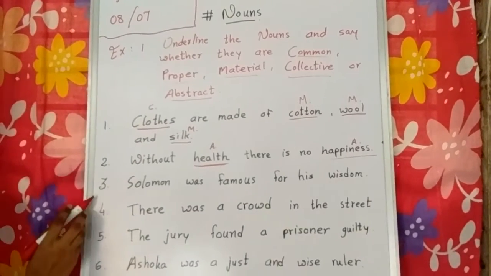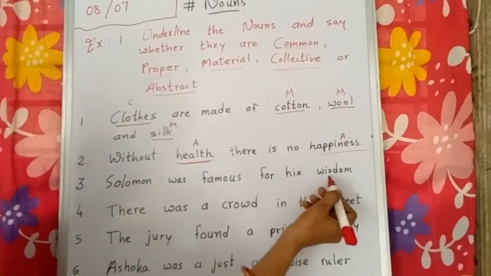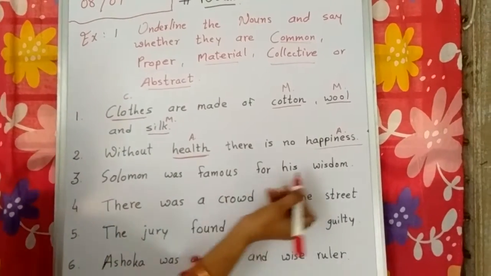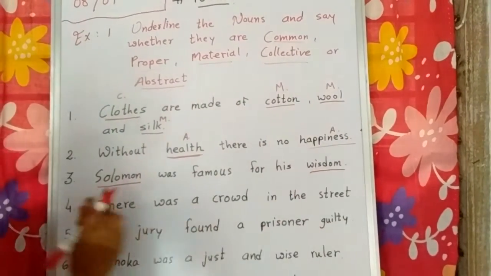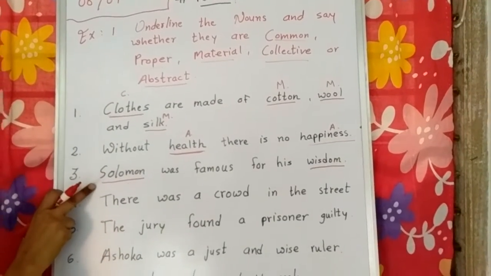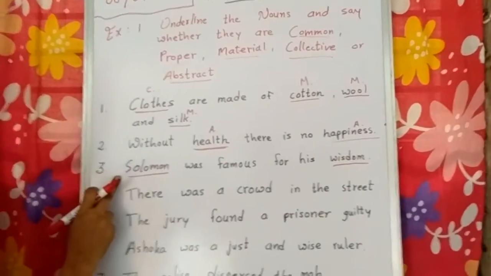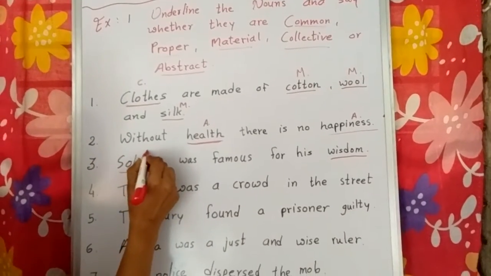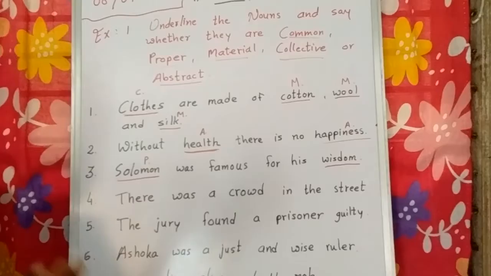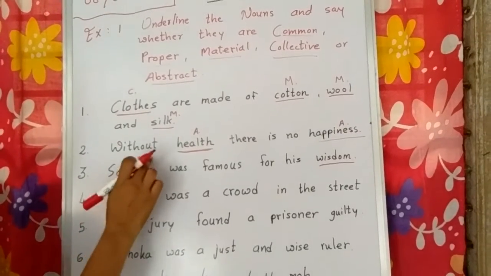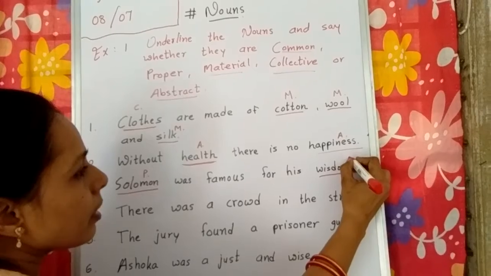Now third sentence: Solomon was famous for his wisdom. In this sentence there are two nouns, Solomon and wisdom. Here Solomon is the name of a person. So when there is a particular name of a person, it is called a proper noun. A proper noun represents the particular name of a person. So Solomon is a proper noun and wisdom, as we saw, is an abstract noun.